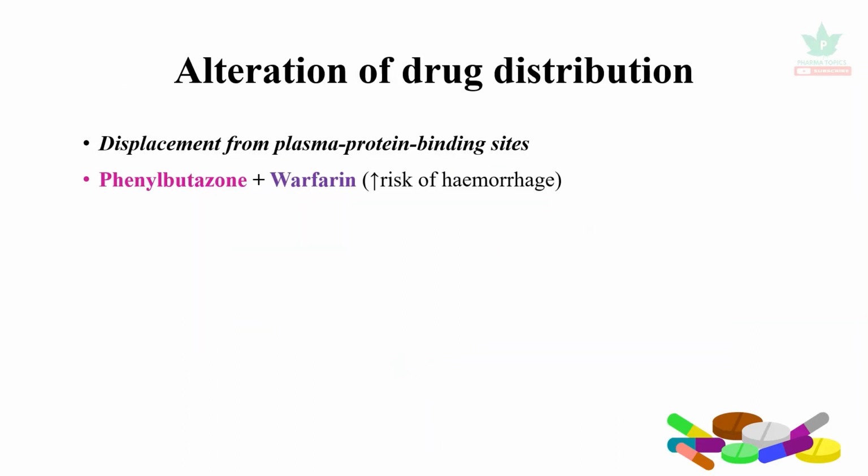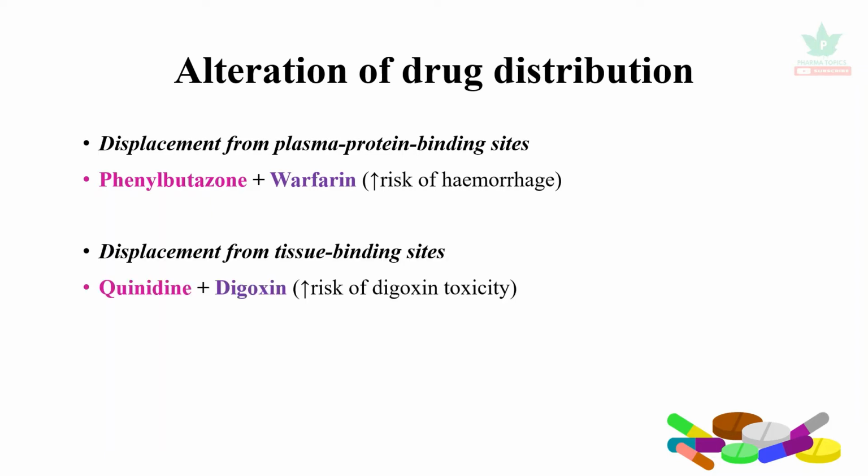The next is alteration of drug distribution. One is displacement from the plasma protein binding sites. When phenylbutazone is administered with warfarin, it increases the risk of hemorrhage because phenylbutazone displaces warfarin from its protein binding sites. Next is displacement from the tissue binding sites.